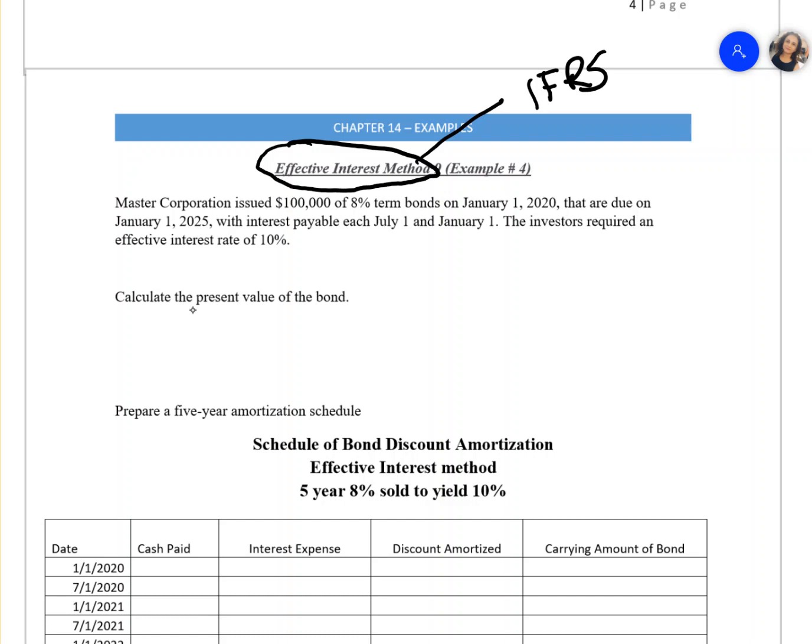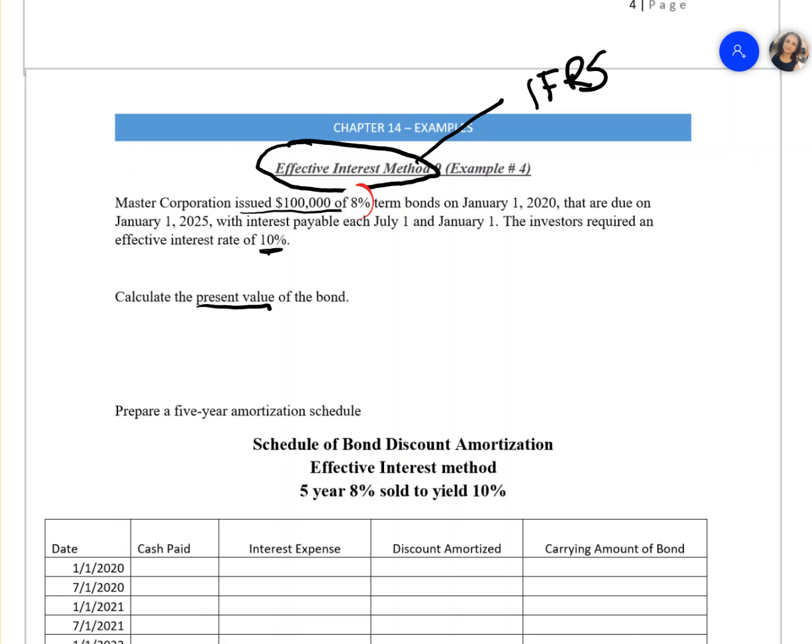In this case, we are given two interest rates. We are given an effective rate and we are given a stated rate. When they say issued 100,000 of 8% term bond, that is a coupon rate. 8% is your coupon rate, or your market rate. So now let's see if we can calculate the present value.